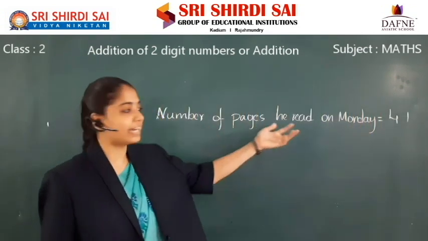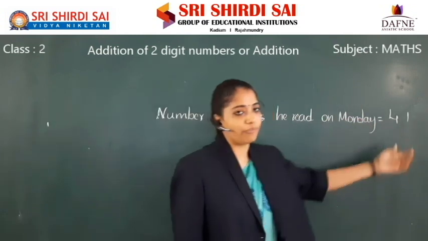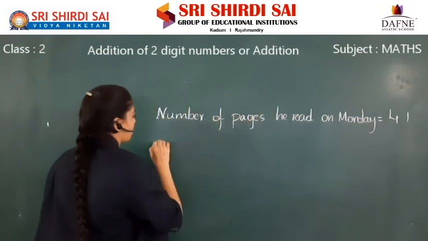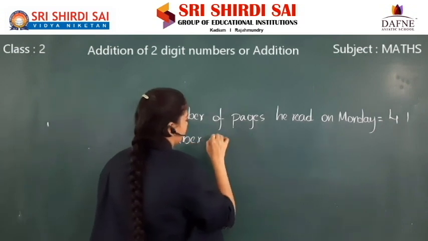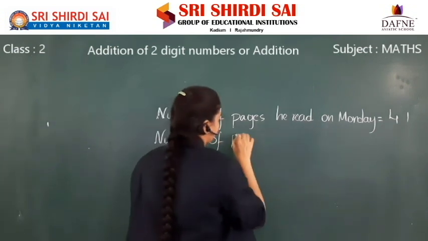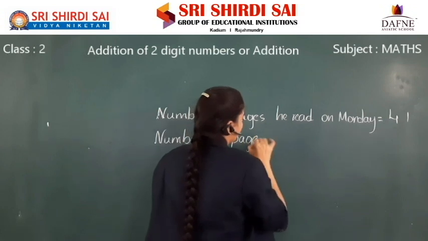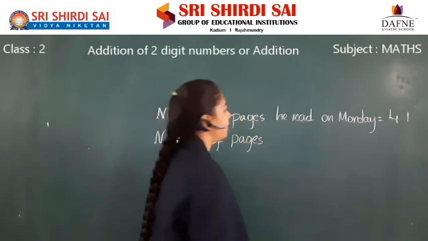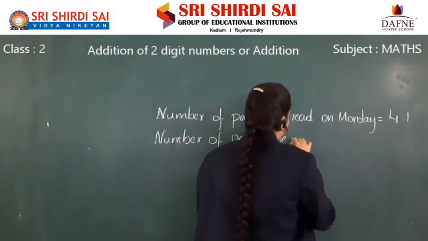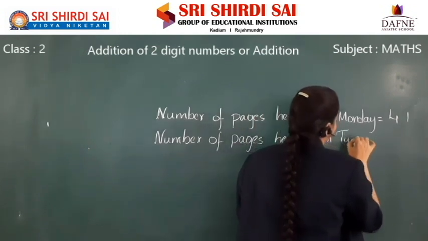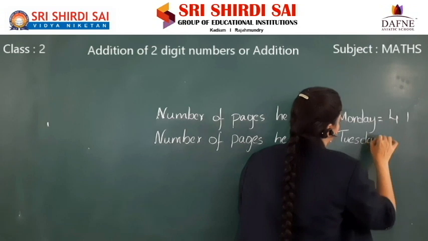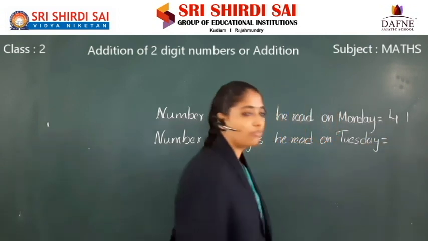Number of pages he read on Tuesday is equal to 45.